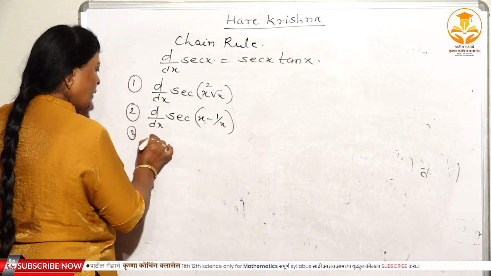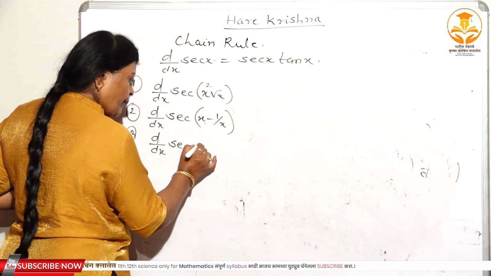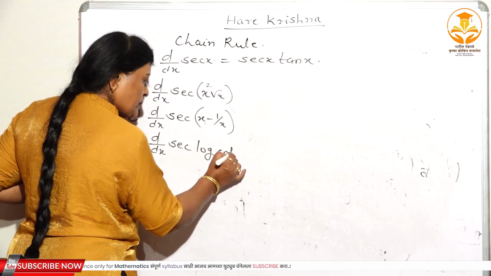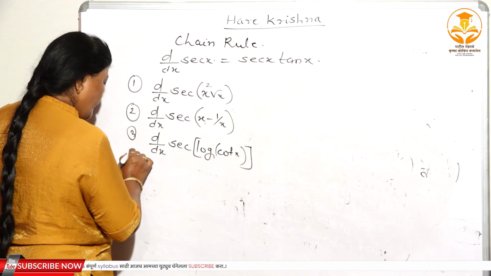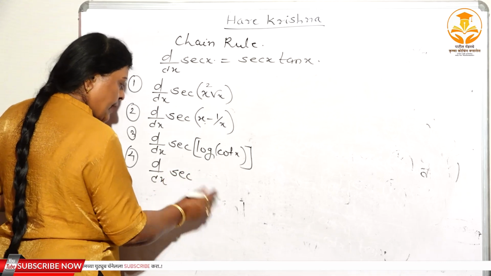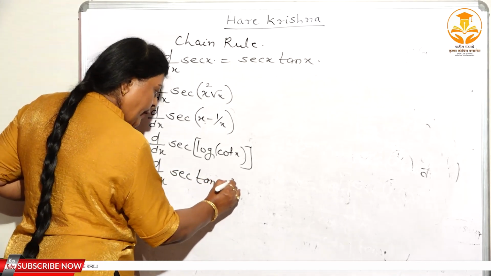Right? Third one, d/dx of sec of log of cot x. Again, fourth one, d/dx of sec of tan x square.